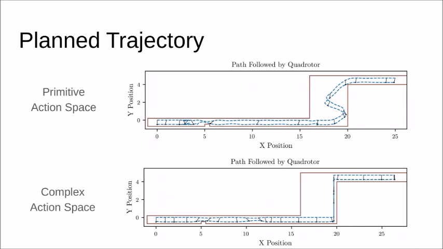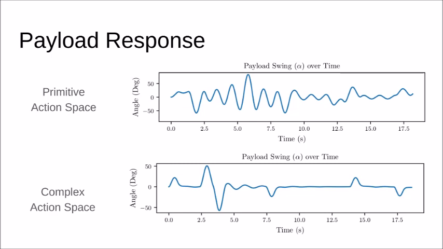The path planned by the complex action space is much more controlled than the path planned by the primitive action space. This is verified by the payload angles of the planned paths. The payload swings in a much more controlled manner for the complex action space than for the primitive action space.